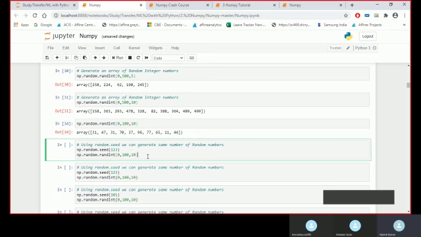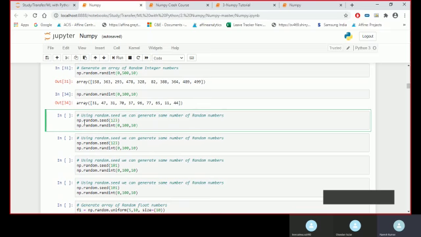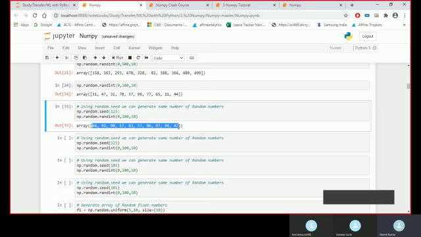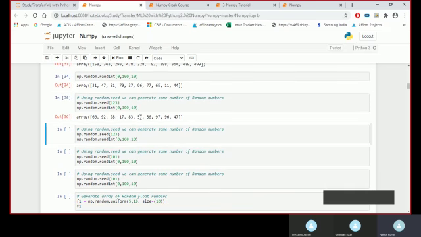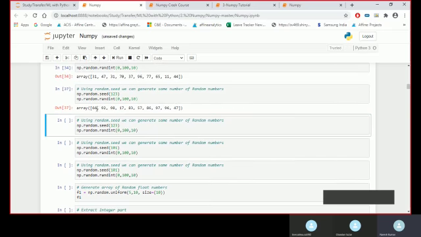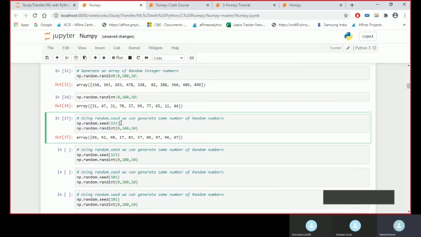And the same thing, if I write random.seed(123), see the difference. I got 66, 92, 98, 17, 83, 96 and 47. If I run it again, I will see the same numbers. It won't change. Any number of times I run, it would remain the same. My output won't change. So it helps in fixing my output.